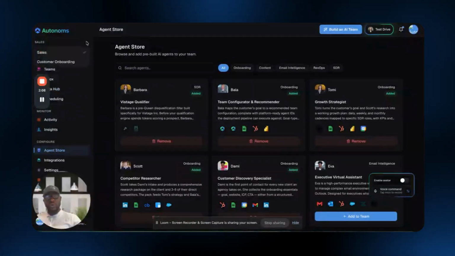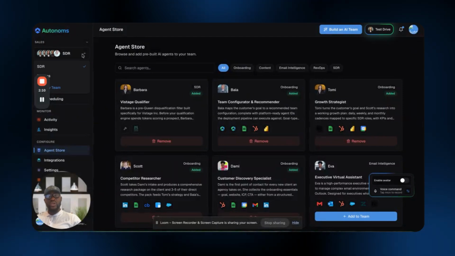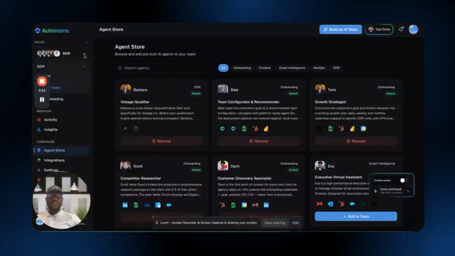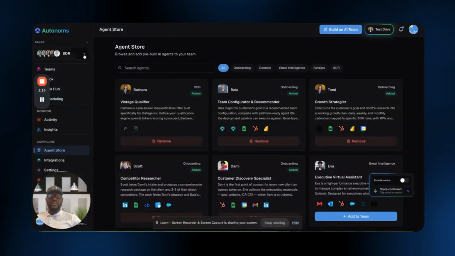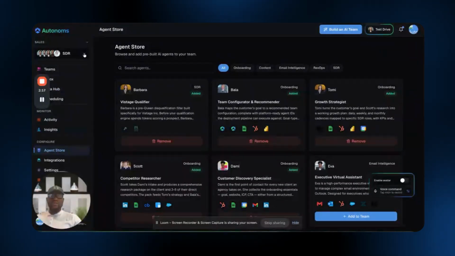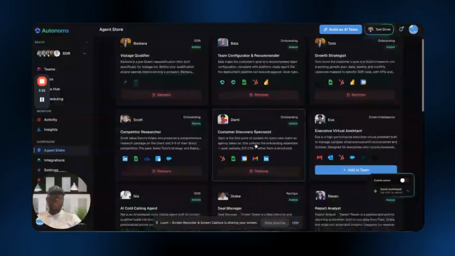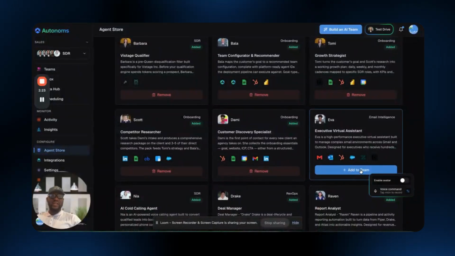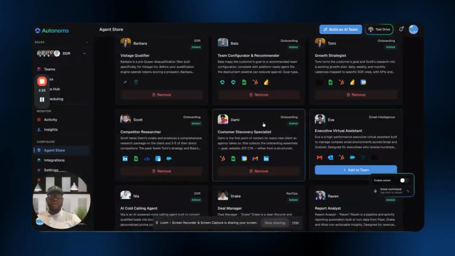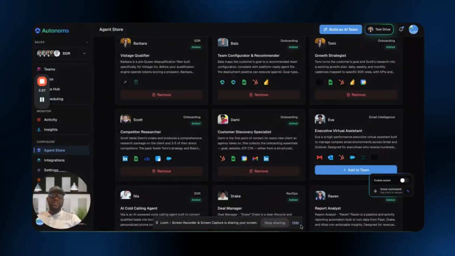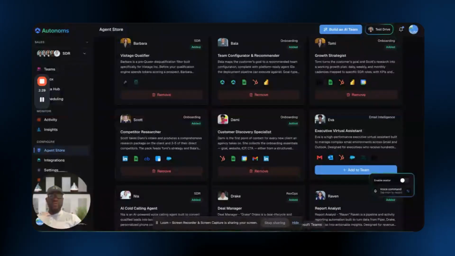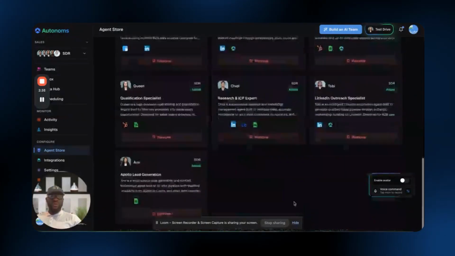You would see the new org here if a new org was built. You'd see a new team here if the team name was built. And it works with the rest of the platform very seamlessly, right? Now, if it falls into an existing organization, you'd see it. And all you really need to do is just click add to a team. Just think about it like hiring a new person. And remove, just think about it like firing a person, right? So that's how it is, right?